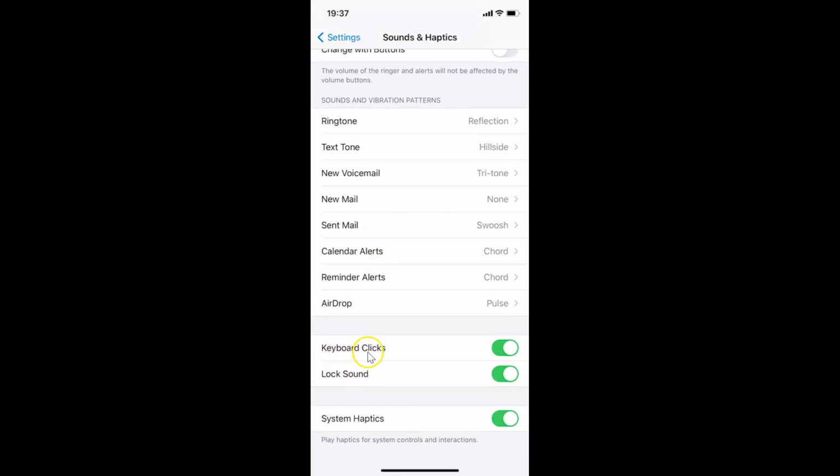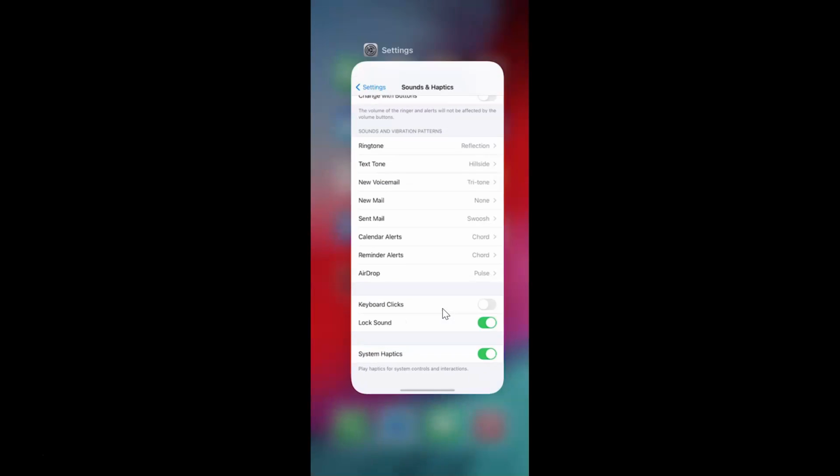and you can see here I have this Keyboard Clicks. You can see currently I have this toggle enabled. So in order to disable this, just tap on this toggle next to Keyboard Clicks and move this slider to the left. So let me tap on this, and you can see it's now disabled. So it's now done guys. After that you can close your settings app. So let me close that.